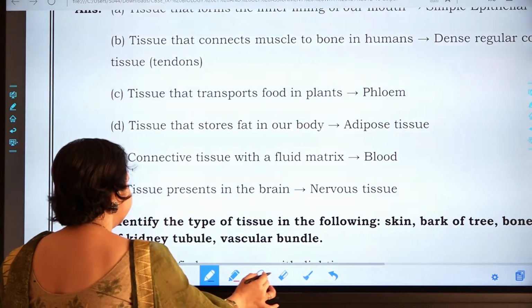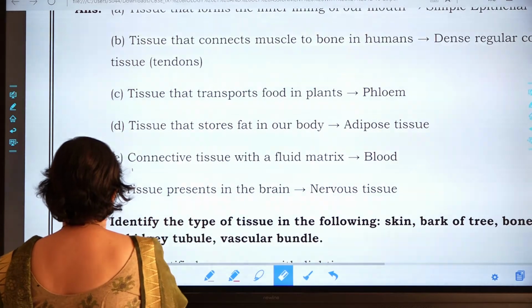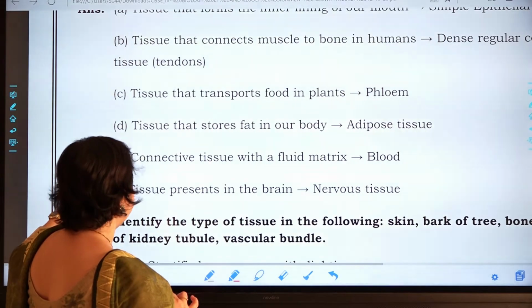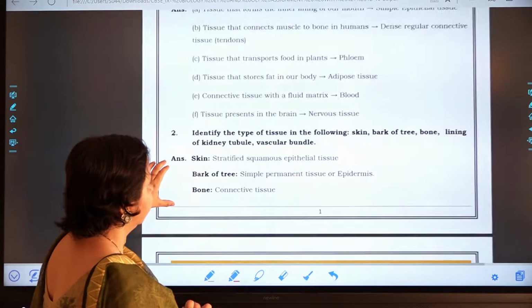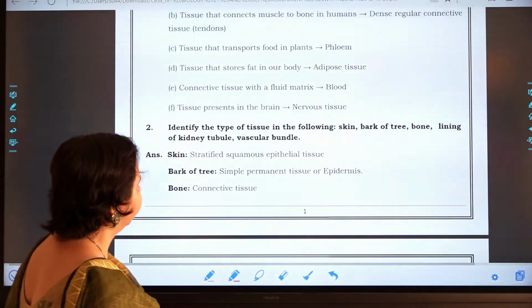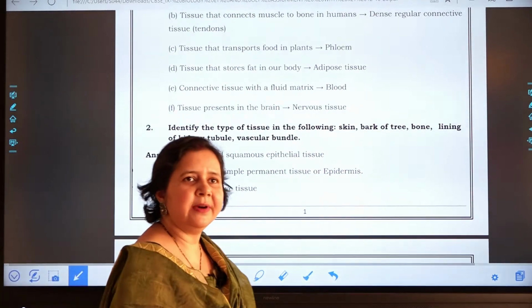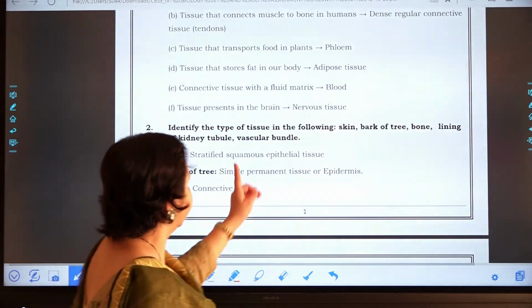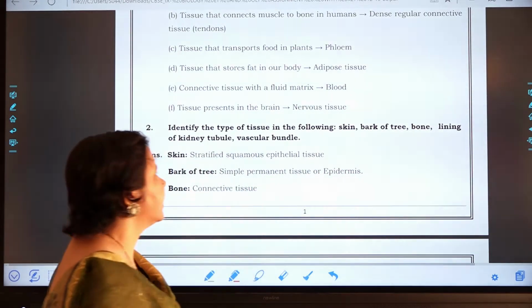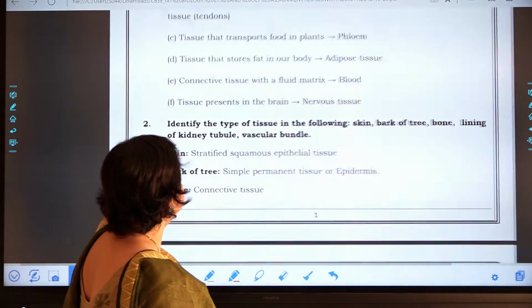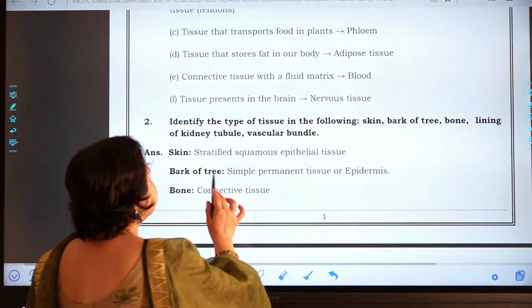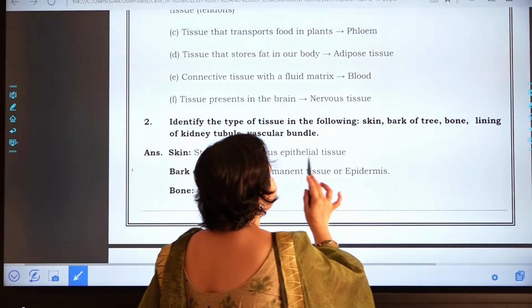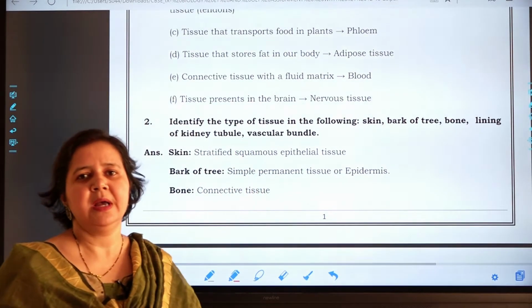Identify the type of tissues in the following. Skin. What type of tissue is present in the skin? That is stratified squamous epithelial tissue.